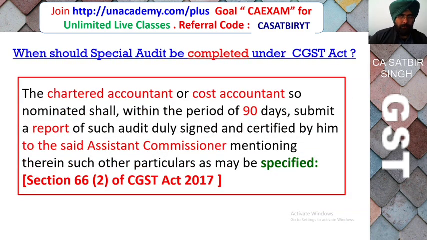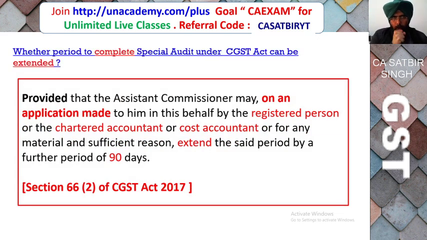So when should special audit be completed under the GST Act? The chartered accountant or cost accountant nominated will submit the report to the Assistant Commissioner within 90 days. So whether this period can be extended? This period can be extended on an application made to him by the registered person or the chartered accountant. Even the registered person can make the application that he is not in a position to complete this audit within 90 days, or the chartered accountant or cost accountant can also make this application, and the period can be extended for a further period of 90 days.